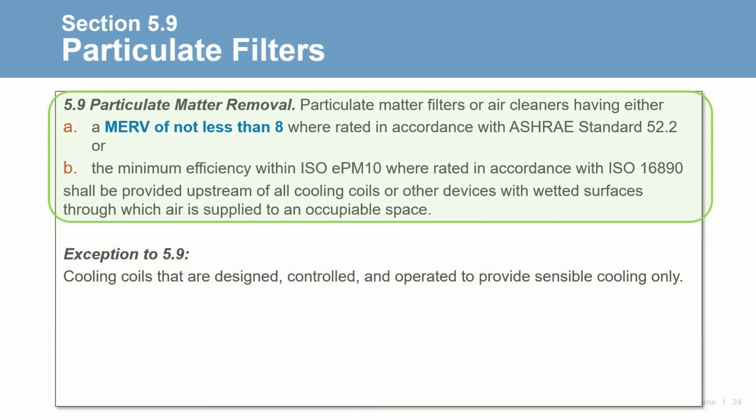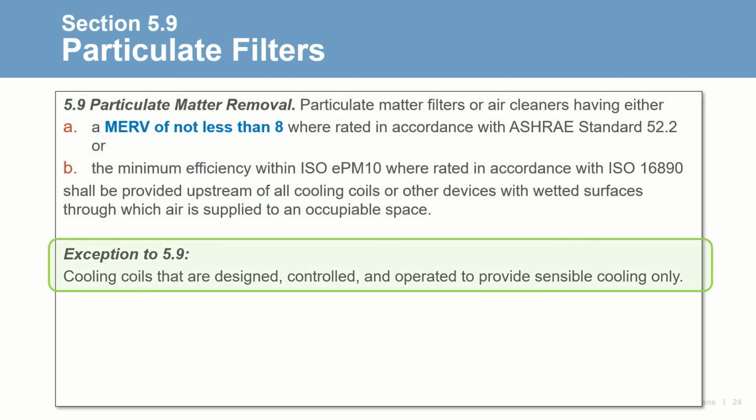Recently, the particulate filter section was updated. Here, the standard requires MERV 8 filters to be installed upstream of any cooling and dehumidifying coil that has a wetted surface. So, if a device is producing condensate because it's removing moisture from the air, a filter must be supplied upstream of the device to help keep it clean. In the most recent update, an exception was added clarifying that any cooling coil that is designed and controlled to provide sensible cooling only is exempt from this filtration requirement.